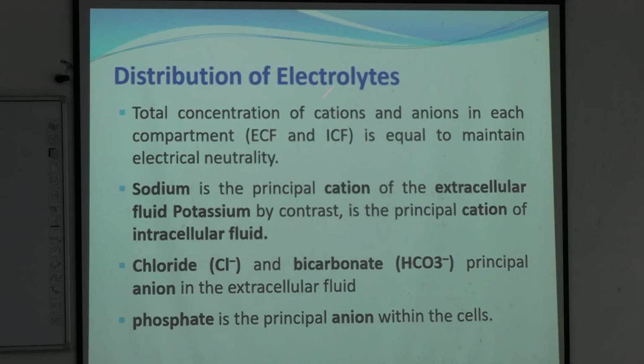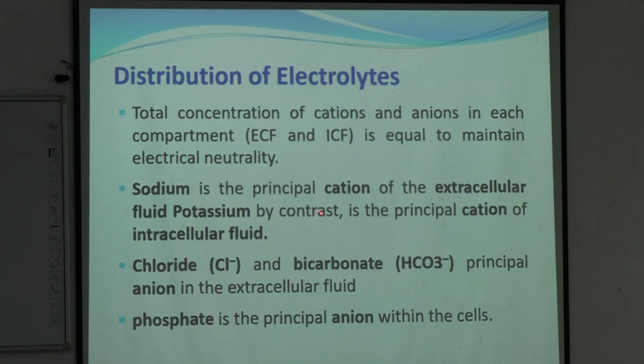So the total concentration of cations plus anions, the group of cations and group of anions, will be equal in intracellular fluid and extracellular fluid to maintain electrical neutrality. Understood? Intracellular has as many cations as anions, and likewise on the other side, as many cations as anions.